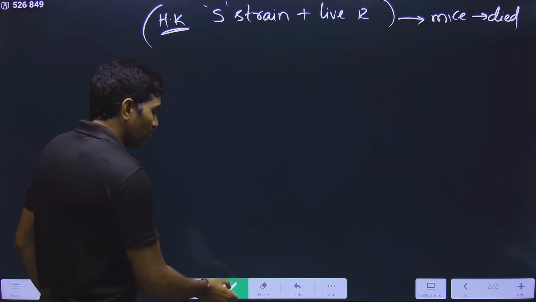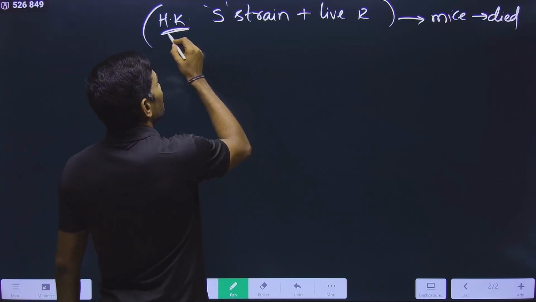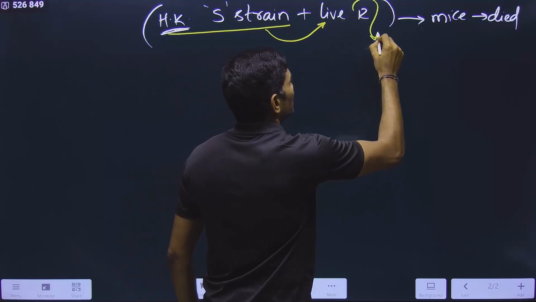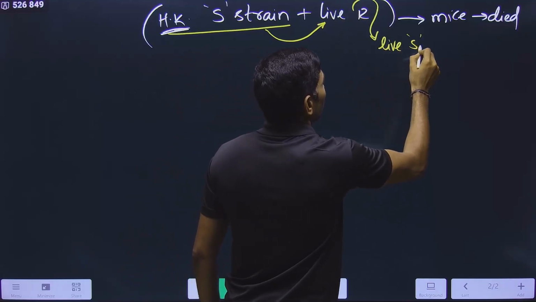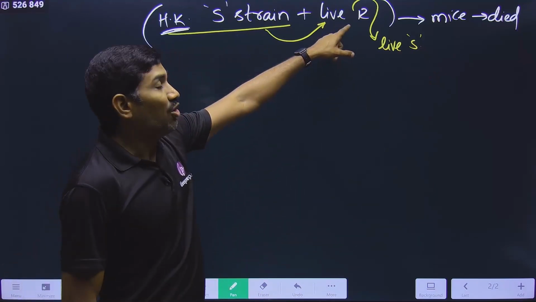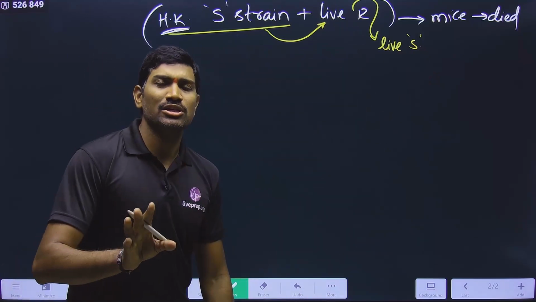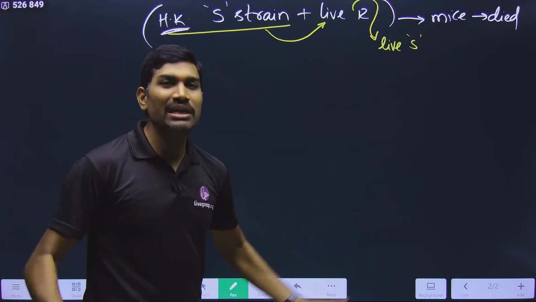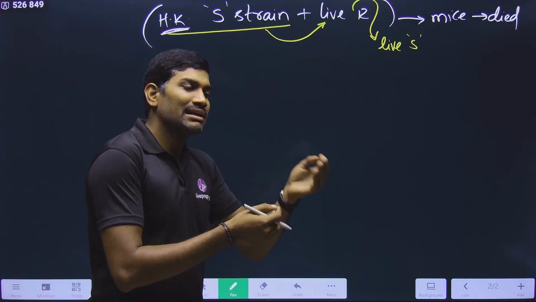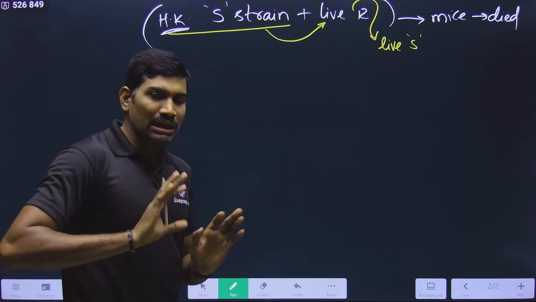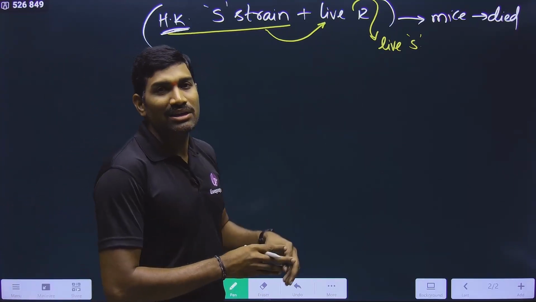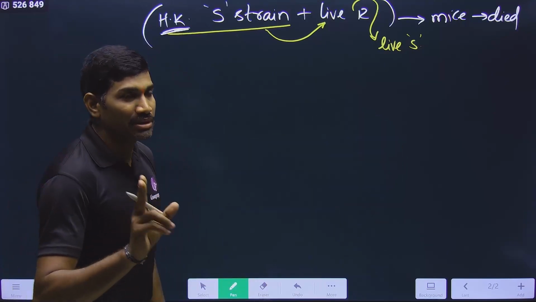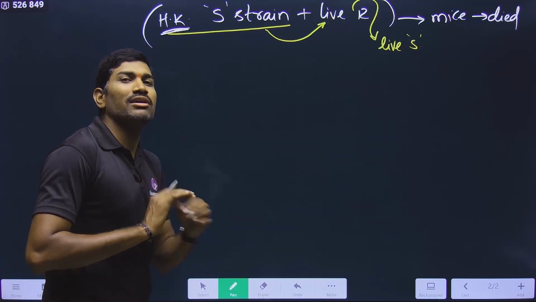And in that case, what was proposed by Griffith? Something from heat killed S strain is entering into live R strain so that it is converted into live S strain. Please remember, some students think that all the R will be converted into S. No, that is never possible. Out of these many R, some of the R will be converted into S strain. The majority will be R only, but some will be S strain, and that some S are enough. They can kill the mice. Okay, please remember this. Don't go for any wrong interpretations.